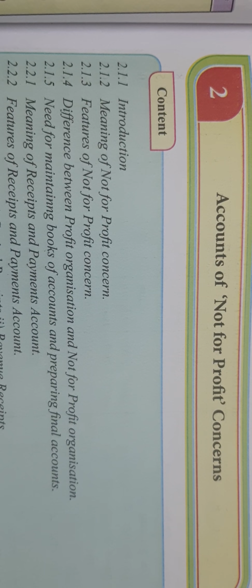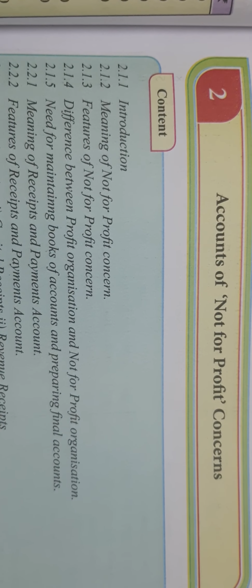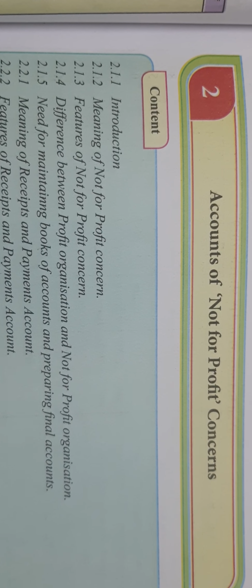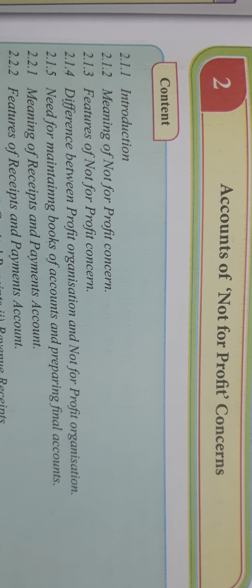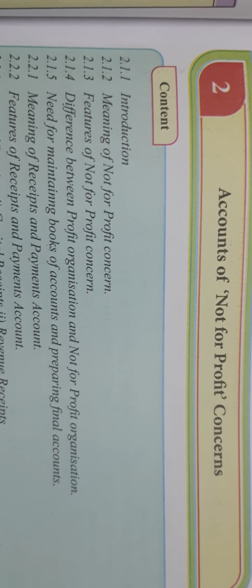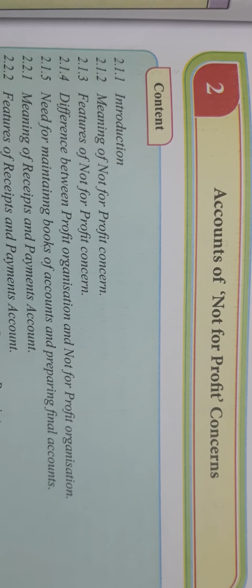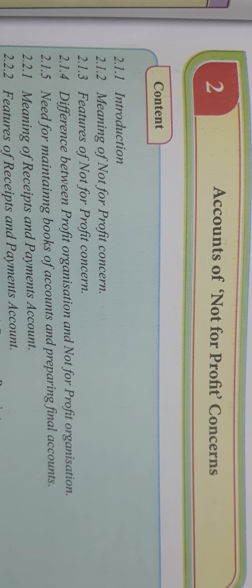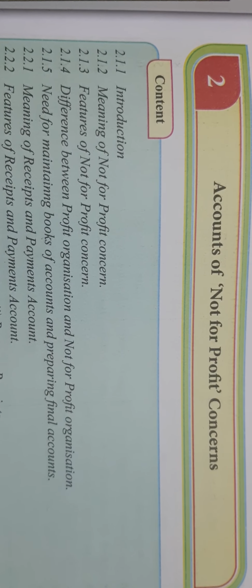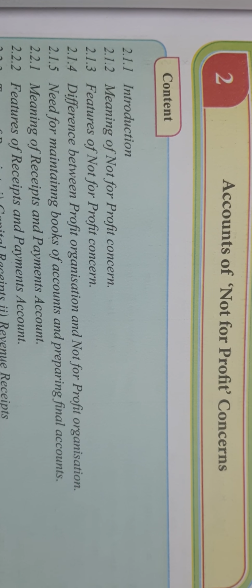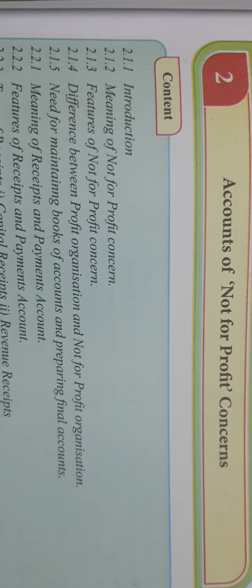As we know, in the 11th standard we already learned how to prepare the final accounts for the sole trading concern, and in the 12th standard we completed the final accounts of a partnership firm. Why are we preparing final accounts? To know the exact profit earned or loss borne during a particular year, right? Because all these are profit organizations, the main aim of these concerns is to earn profit.